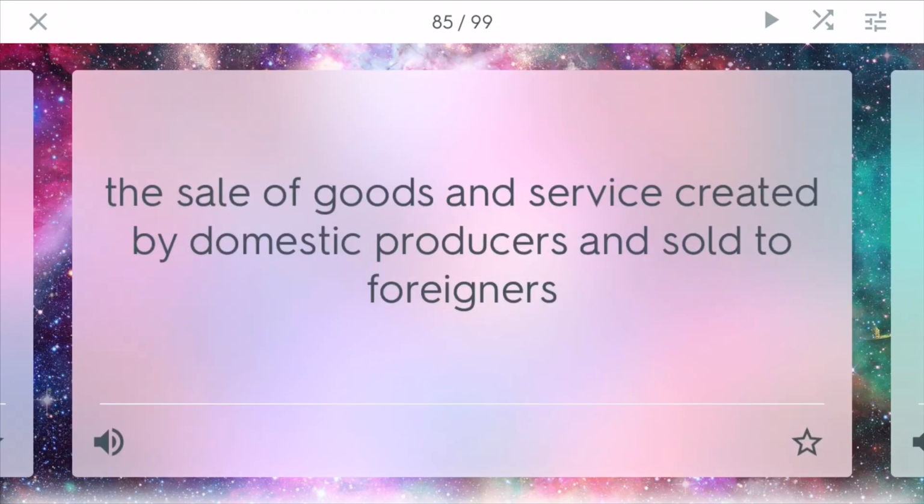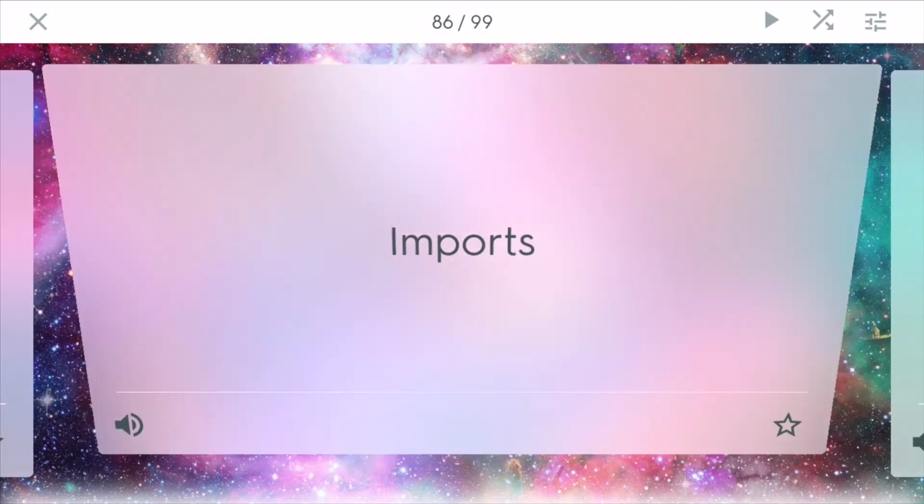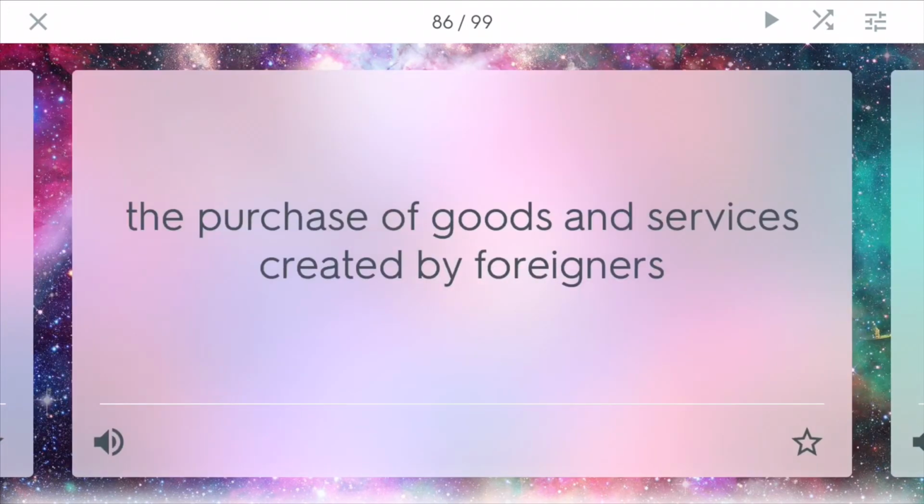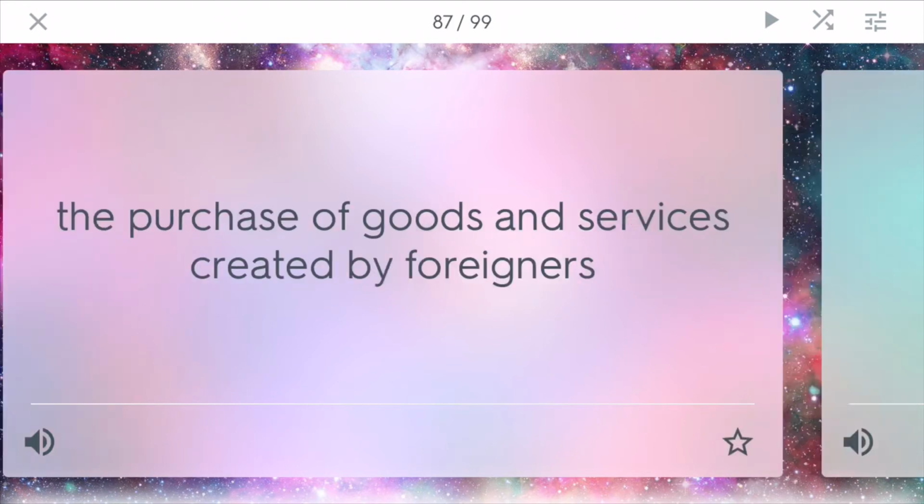Exports. Exports are the sale of goods and services created by domestic producers and sold to foreigners. If you're in the United States, this is stuff the American economy makes and exports to other countries. One example of an export would be cars, because we make a lot of cars. Imports. These are the purchase of goods and services created by foreigners. The U.S. has a lot of imports. We import a lot of things from places like China, consumer goods that we use.